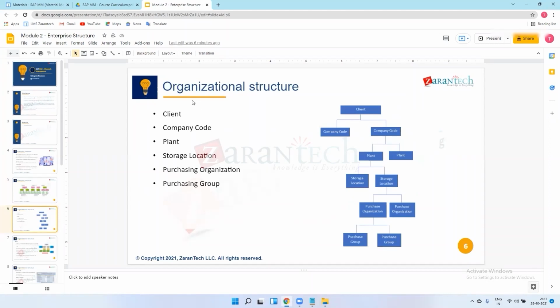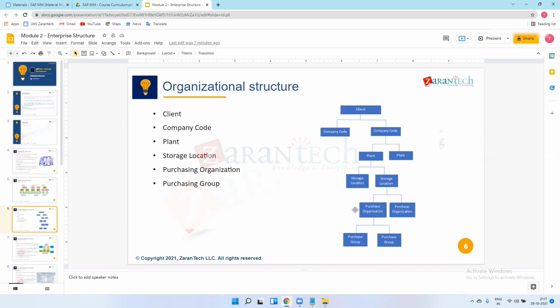Coming to the organization structure in enterprise structure. These are the organizational units: client, company code, plant, storage location, purchasing organization, and purchasing groups. On top of all these units we have the client. In the client we have company codes. In company codes we will have plants. In plants we'll have storage locations, and for these we will have purchasing organizations.